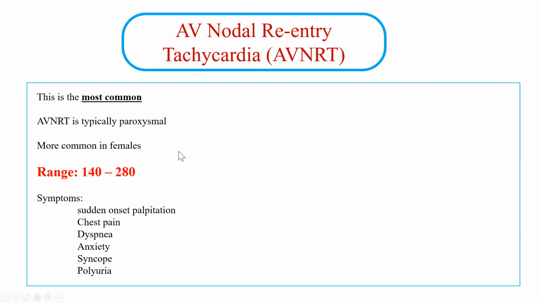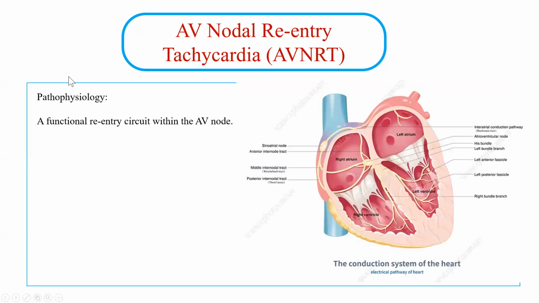All right, so let's talk now about the pathophysiology, how AV nodal reentry tachycardia happens. Actually, the name implies a lot. It is a functional reentry, something functional, not structural. This is very important because in contrast to AV reentry tachycardia, which does not involve the node itself, there is a bundle of Kent, an accessory pathway in the heart causing the reentry of the electricity. So AVRT is a structural problem, but in AVNRT, the node itself has this problem.